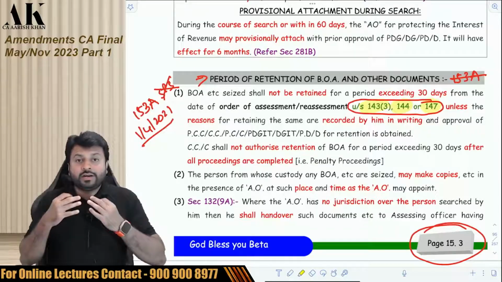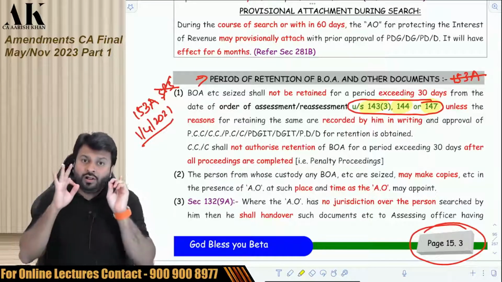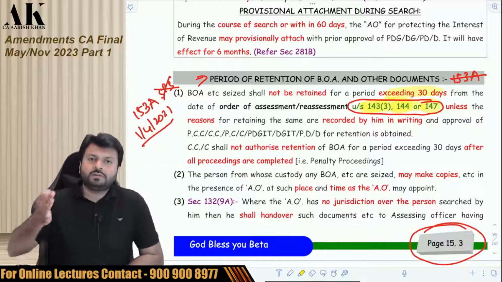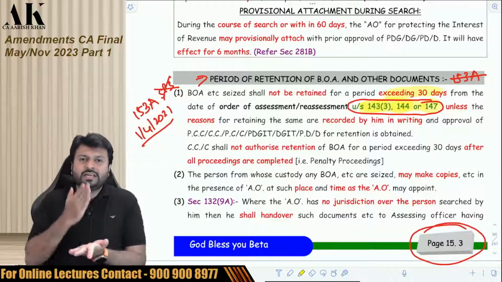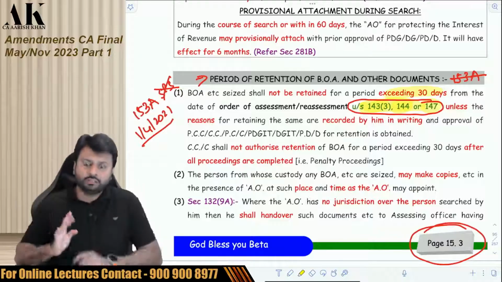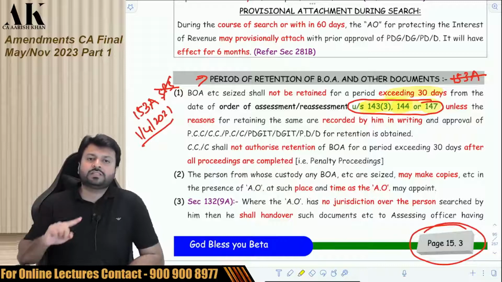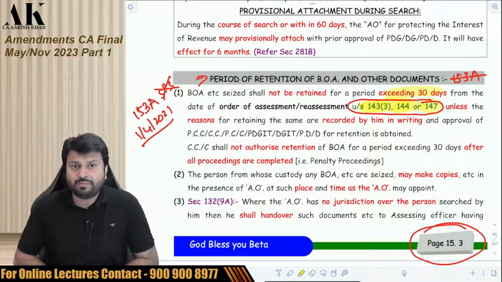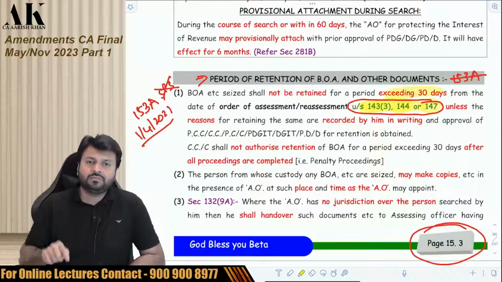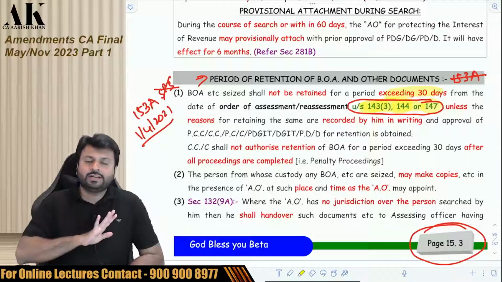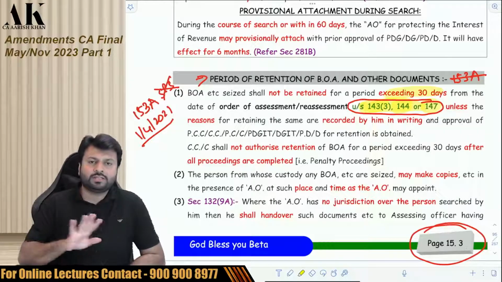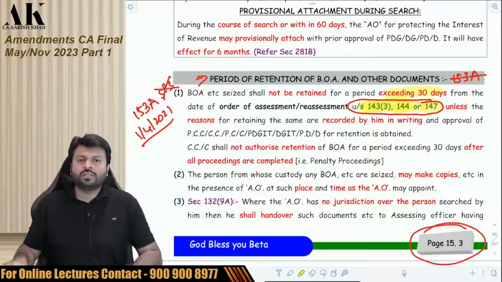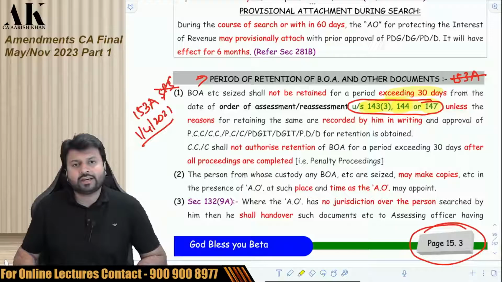So the time limit for retention of books of accounts by the department for all three assessments will be the same now, like 30 days. Once the assessment completes, within 30 days from the end of the assessment the department has to return the books of accounts. Earlier this provision was applicable to only search and seizure assessment, but now Finance Act 2022 has made an amendment, and it has clarified that this provision is applicable to all assessments. Whether it is a regular assessment, best judgment assessment, or 147 assessment, the time limit and the constraints mentioned in this section are applicable to all the assessments under the income tax law. So just check it once over here.